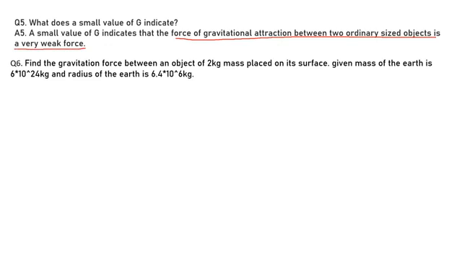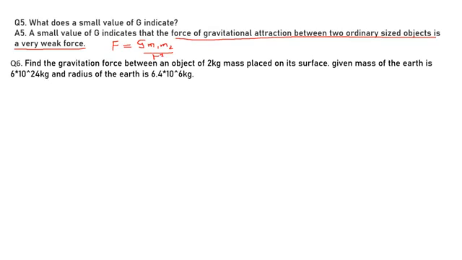We know that the force of gravitational attraction is equal to G into the product of the masses of the two objects divided by the square of the distance between them, right?